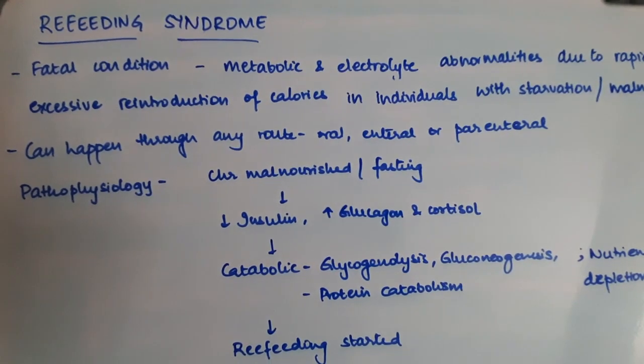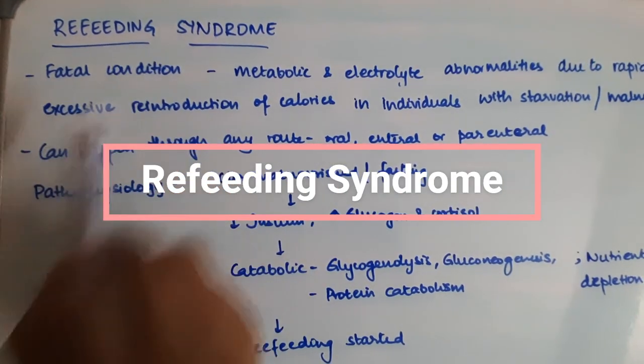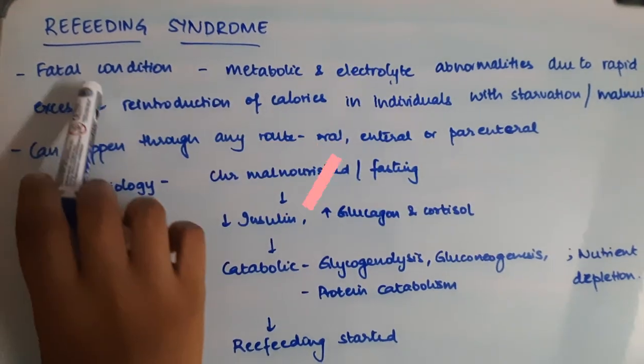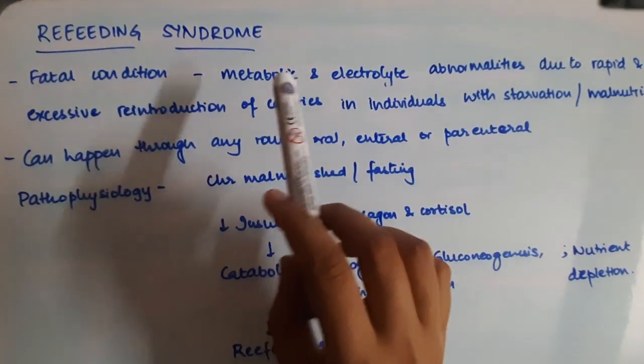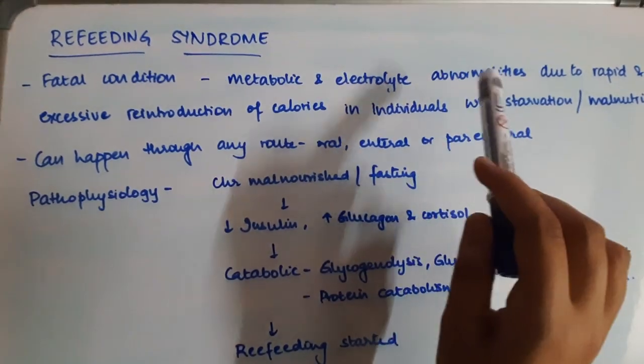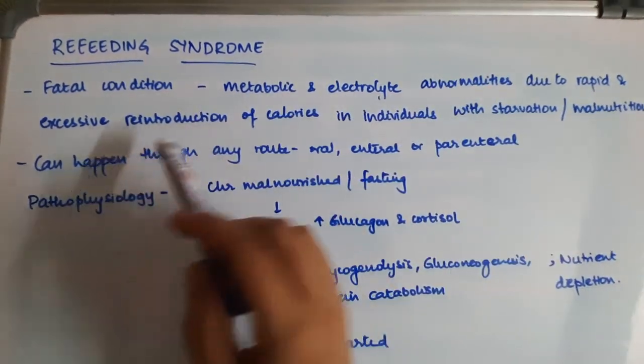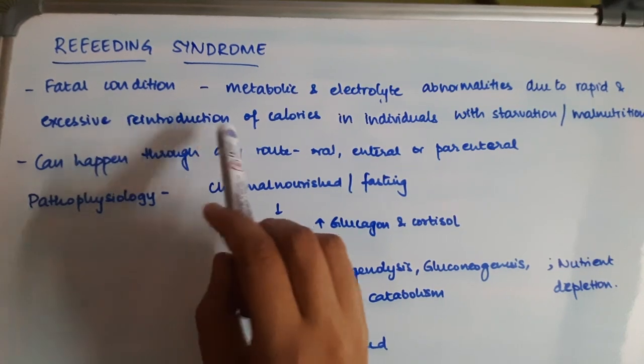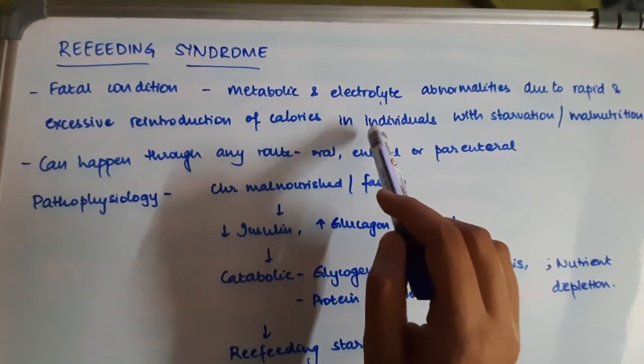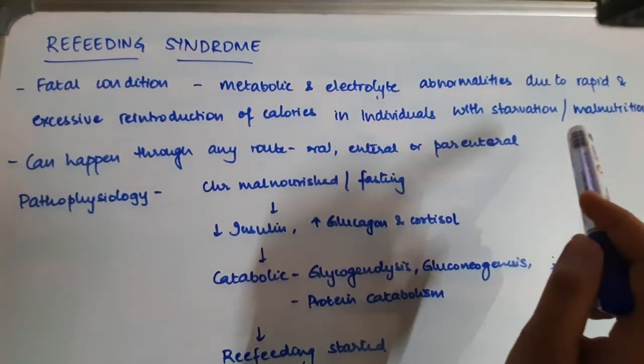Hello everyone. In this video we will talk about refeeding syndrome. So refeeding syndrome is a fatal condition. It is a bunch of metabolic and electrolyte abnormalities which happens due to rapid and excessive reintroduction of calories in individuals with starvation or malnutrition.